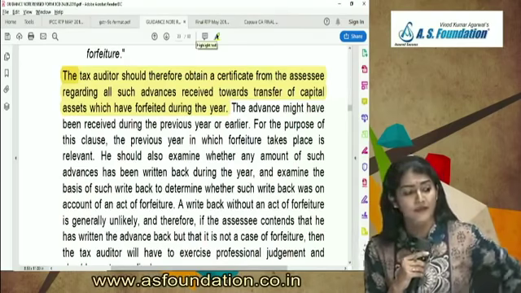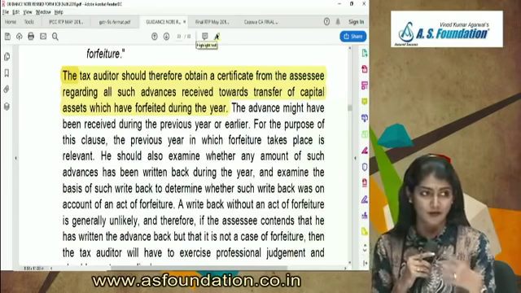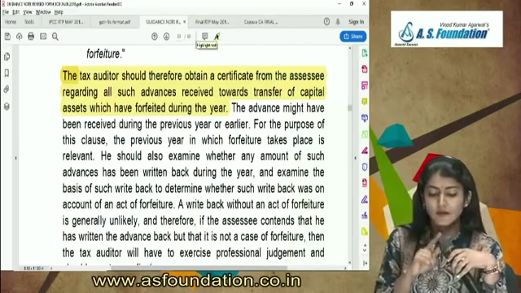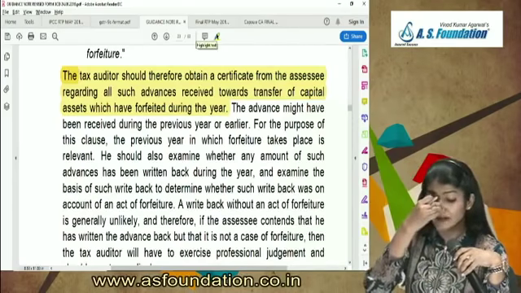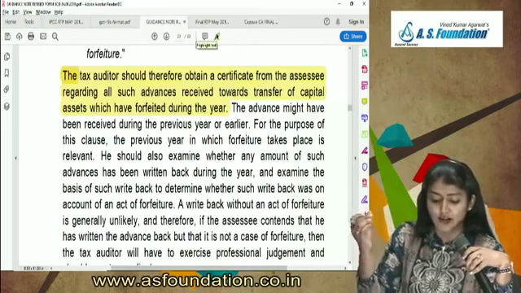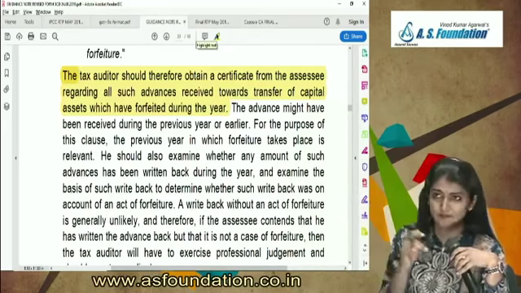Transfer of capital asset, the advance received has been forfeited because the sale transfer has not taken place. The tax auditor should therefore obtain a certificate from the assessee regarding all such advances received towards the transfer of the capital assets which have been forfeited during the year.